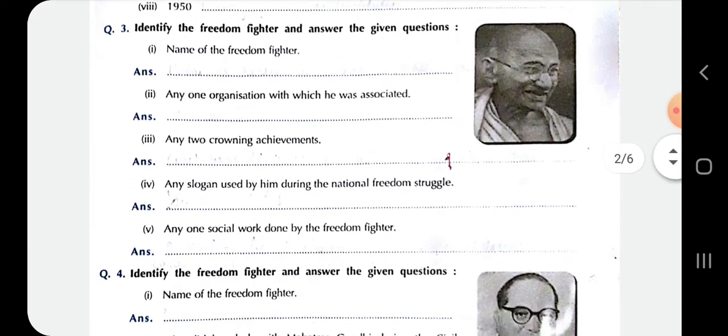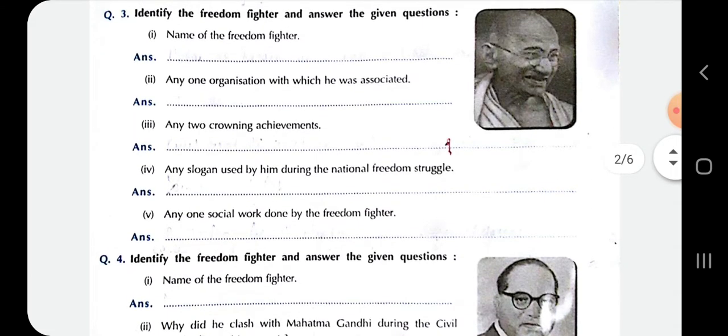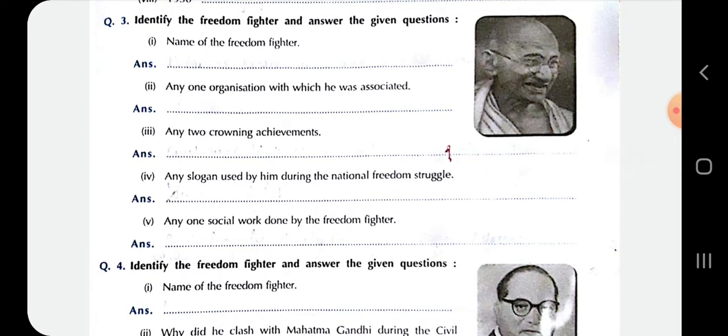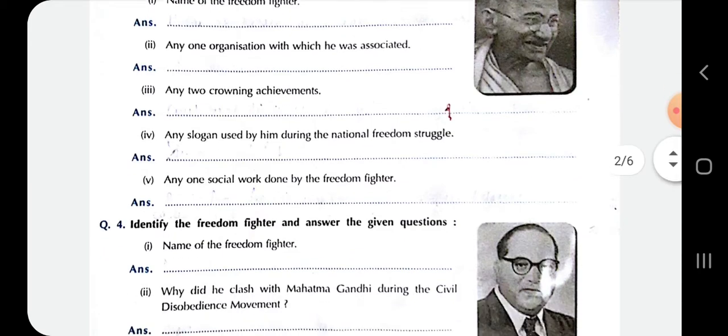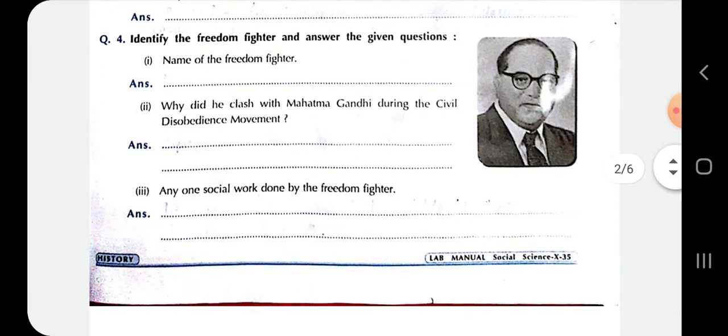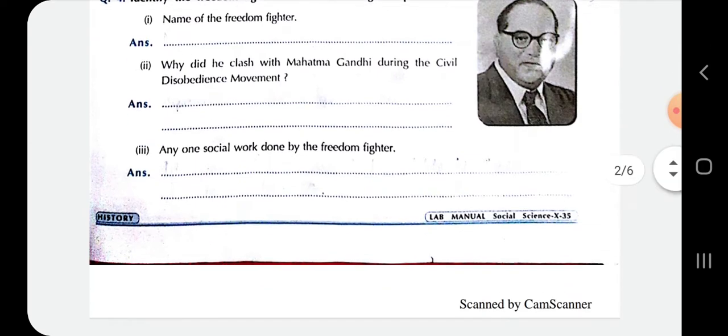Next, question number 3. It is a picture based question. Identify the freedom fighter and answer the given question. We all know whose picture is given in question number 3. You have to identify the picture and solve the 5 questions which are given here. Question number 4 is again a picture based question. Identify the freedom fighter and answer the given question. You have to identify the picture given in question number 4 and solve the 3 questions given over here.